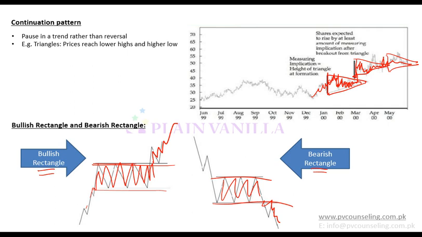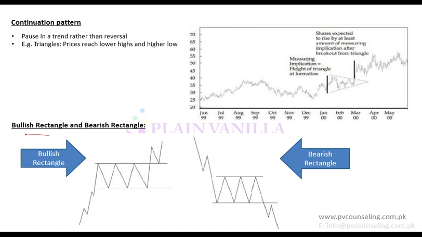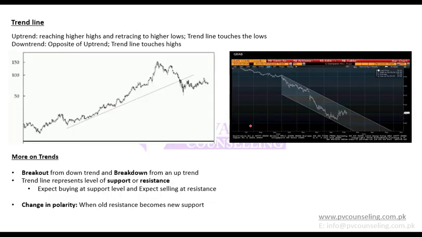If it is a bullish rectangle, you expect it to go up. And if it is a bearish rectangle, you expect it to go down. So there can be many types of patterns, only some of them are shown here.